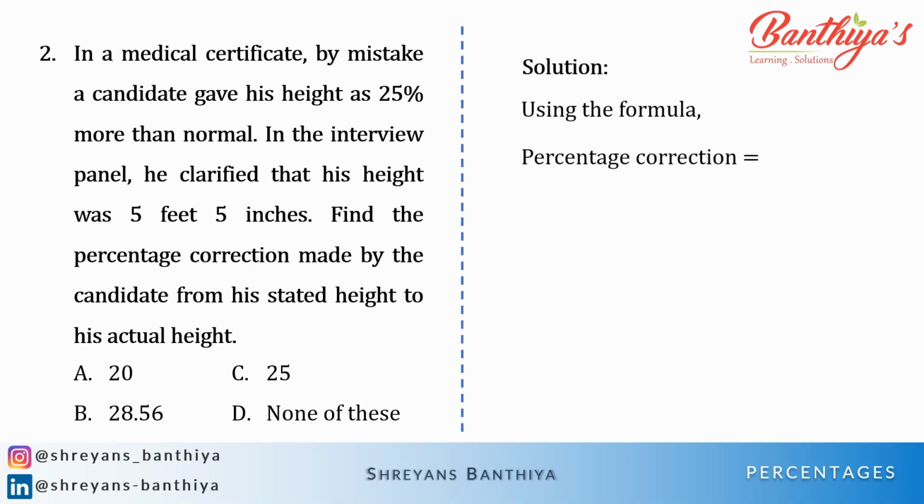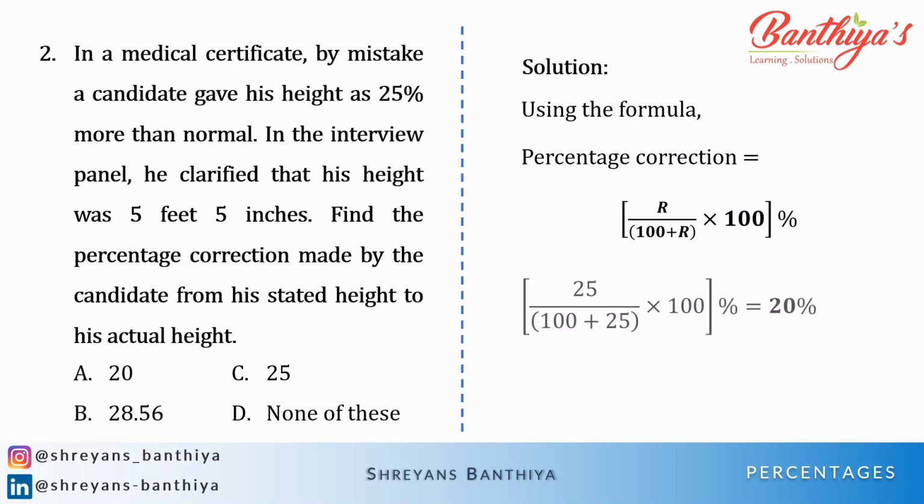Using the formula, percentage correction is R divided by 100 plus R, into 100%. That is the formula that we know. And this gives 20% as the answer. So are you able to understand? I've previously explained to you that more complex questions will come, but the basics will be the same. You need to understand what actually is being asked and how it is to be dealt with.